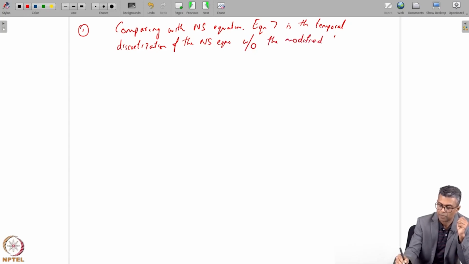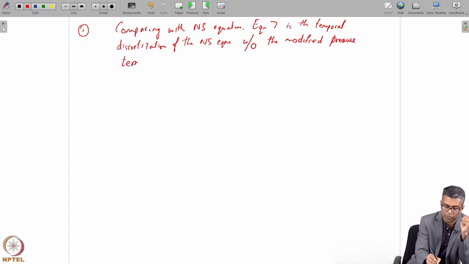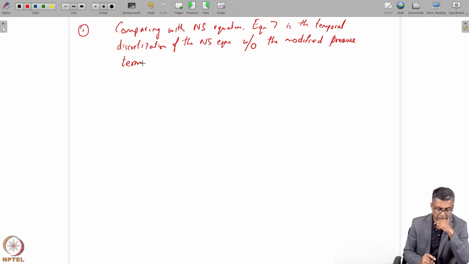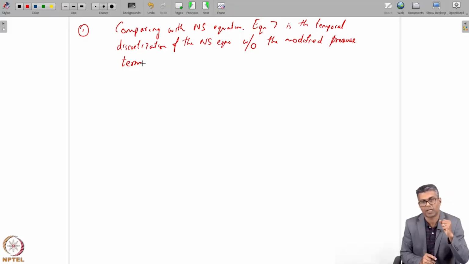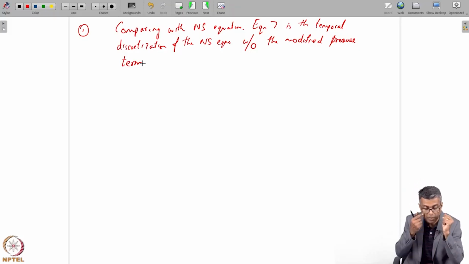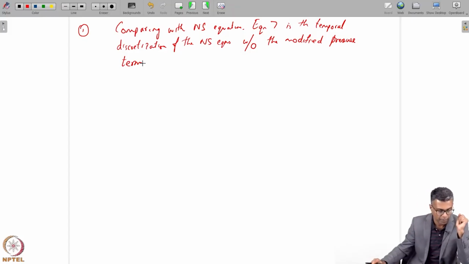That is the term that is absent. So that means you calculate the intermediate velocity without taking into account the pressure. It's only the intermediate velocity, but you are calculating the intermediate velocity without using the pressure. So that is the answer to part 1.